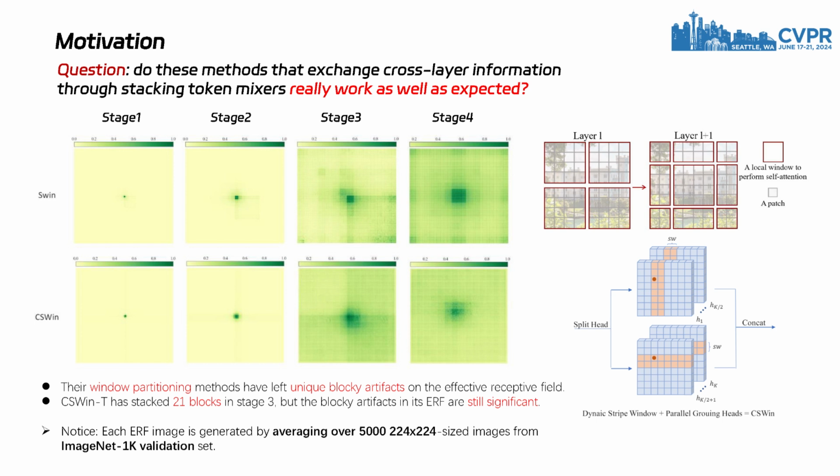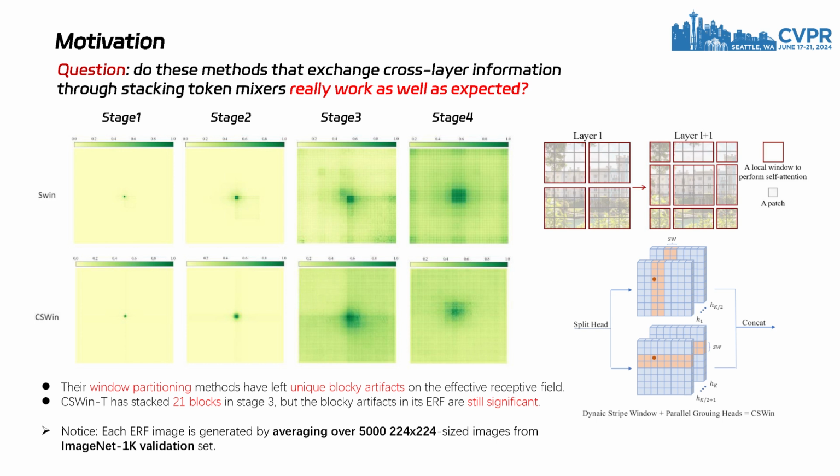The question is, do these methods of cross-layer information exchange through stacking token mixers really work as well as expected? Our work reveals some new limitations of this approach. Our research observed unnatural visual perception, specifically blocky artifacts, in the effective receptive field of many models. We found these blocky artifacts related to the design of their token mixers and are difficult to eliminate through deep layer stacking. Specifically, Swin and CSWin, representative models using local window attention, left unique blocky artifacts in the ERF due to their window partitioning method.